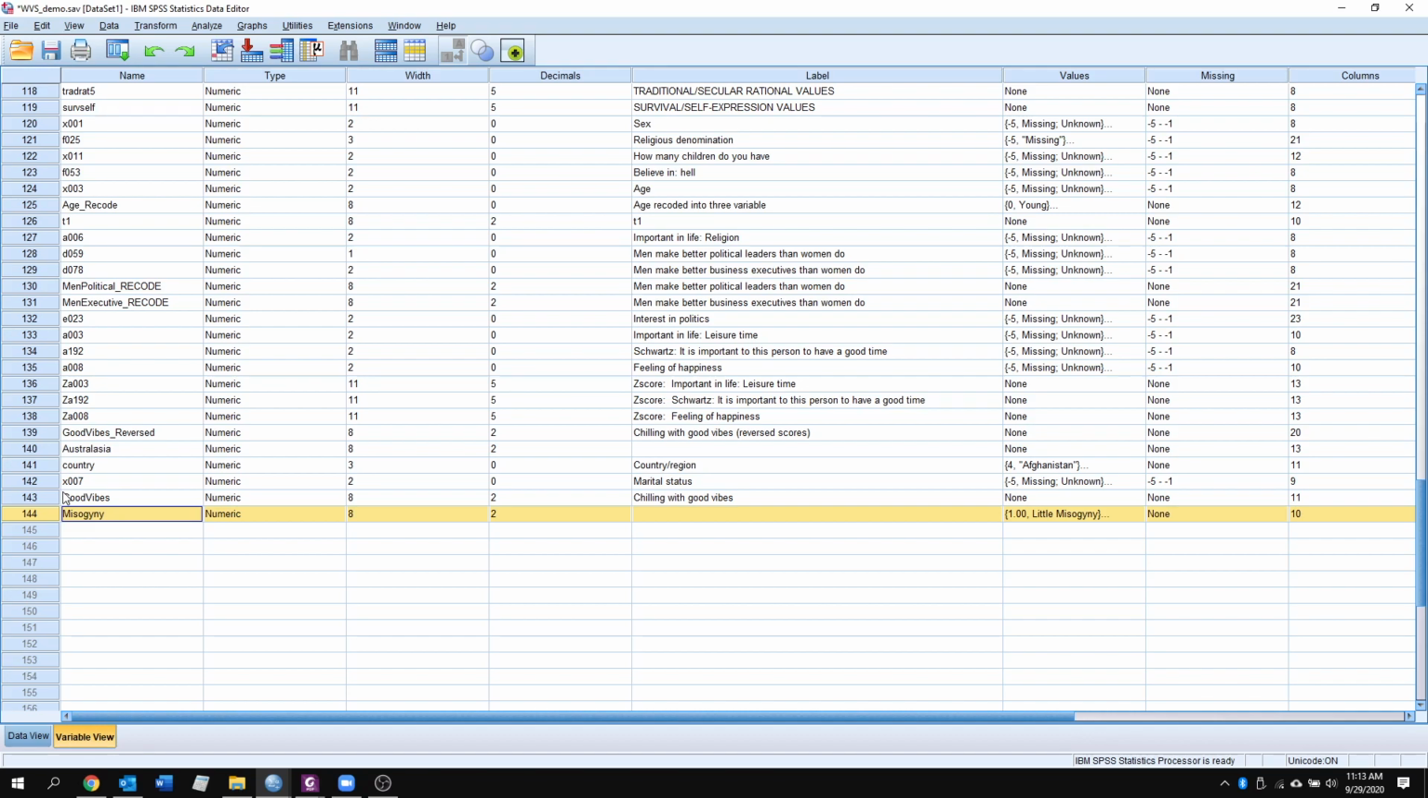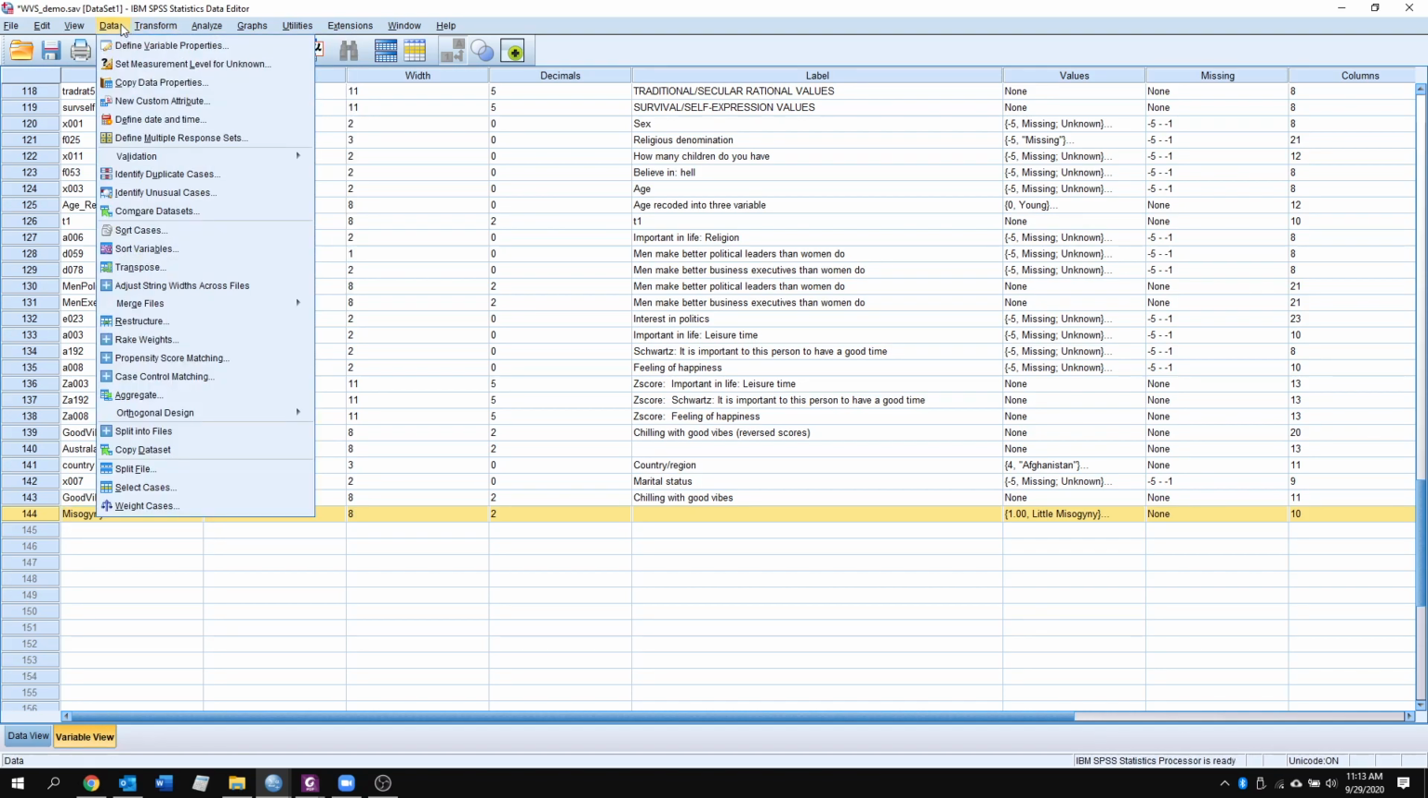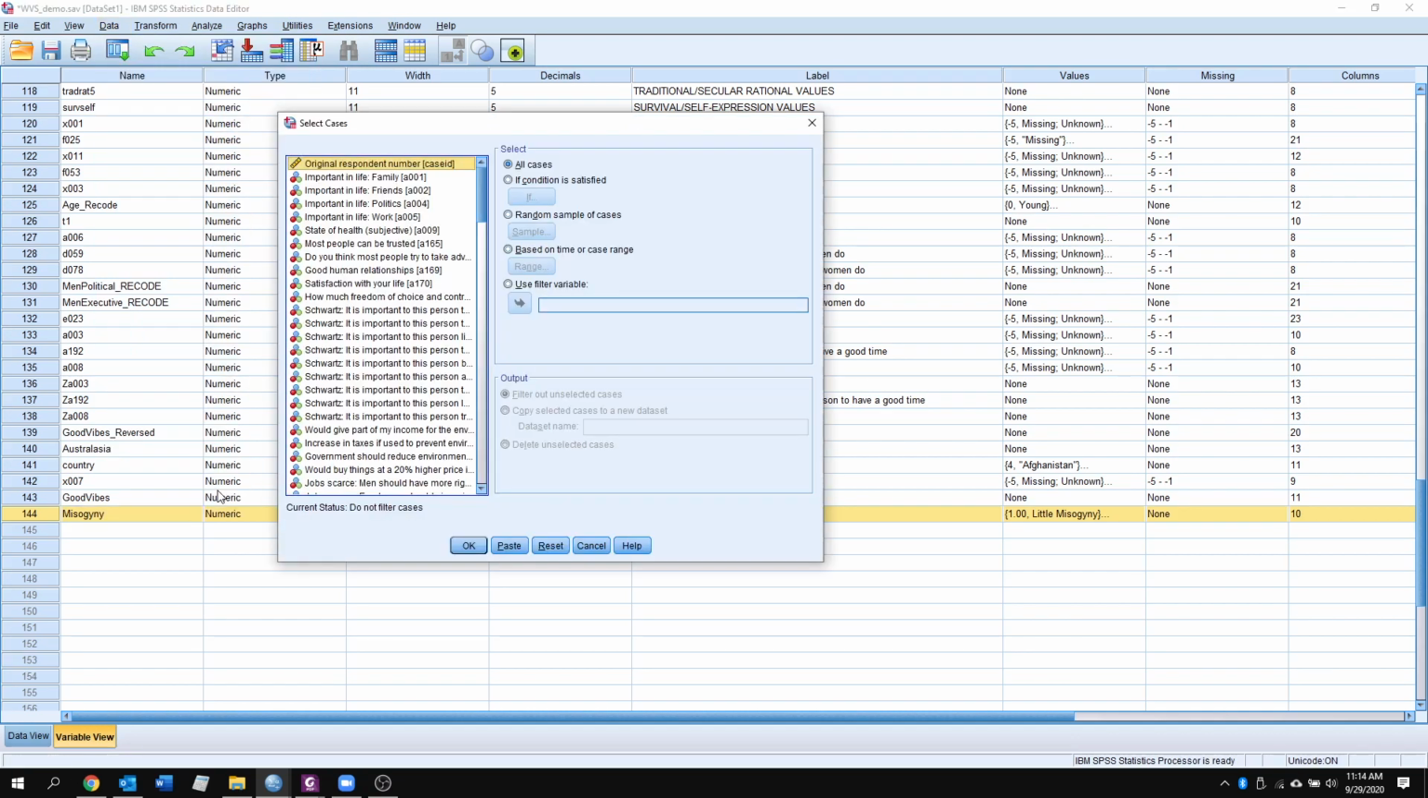Okay. So what we want to do is deselect all of the cases that have missing values for the constructs of good vibes and misogyny. We're doing a study on how these two items are related. Are people who are misogynistic more relaxed or more stressed out? So we're going to go to select cases, that's in the data column here, and we're going to click select cases, and we're going to do this if condition.